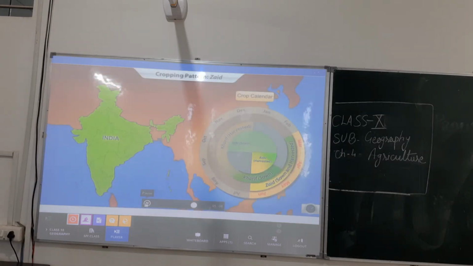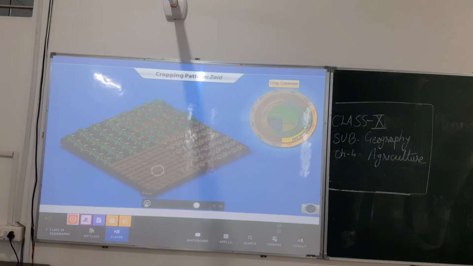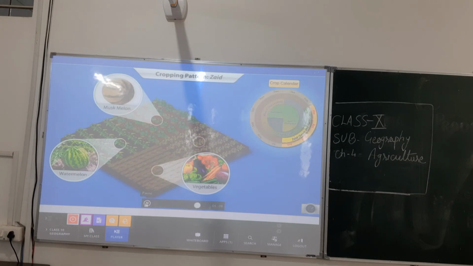The zaid crop is cultivated during the short summer interval between the harvesting season of the rabi crops and the sowing season of the kharif crops. This period lies between the months of March and June. Many fruits and vegetables such as watermelon, muskmelon, and cucumber are grown in this season. These fruits and vegetables are high in water content. This helps to prevent them from drying out in the heat of the summer season.